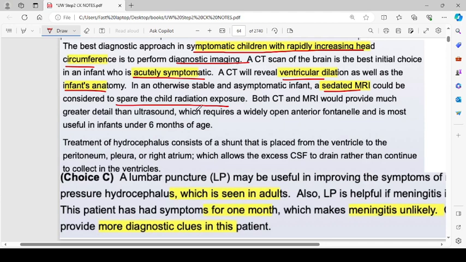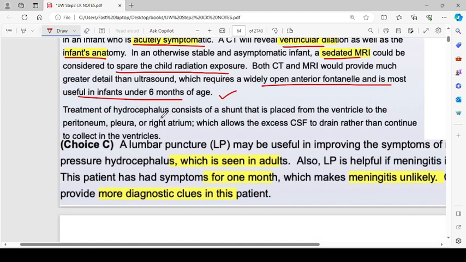Both CT and MRI would provide much greater detail than ultrasound, which requires a widely open anterior fontanelle and is most useful in the infants under 6 months of age. Treatment of hydrocephalus consists of a shunt that is placed from the ventricle to the peritoneum, pleura, or right atrium, which allows the excess CSF to drain rather than continue to collect in the ventricles.